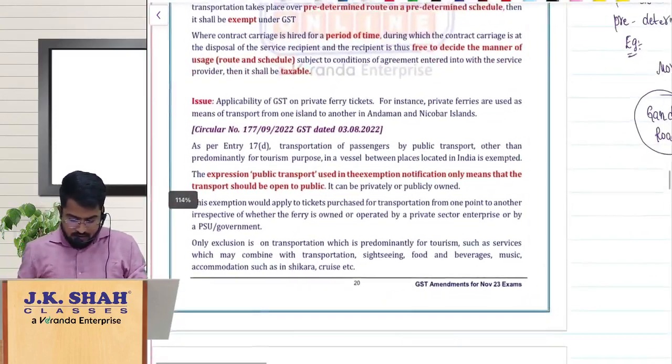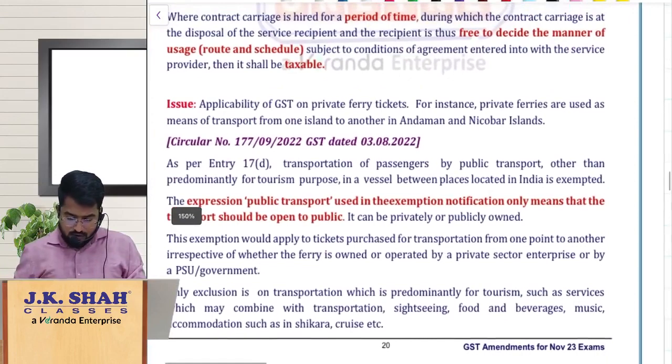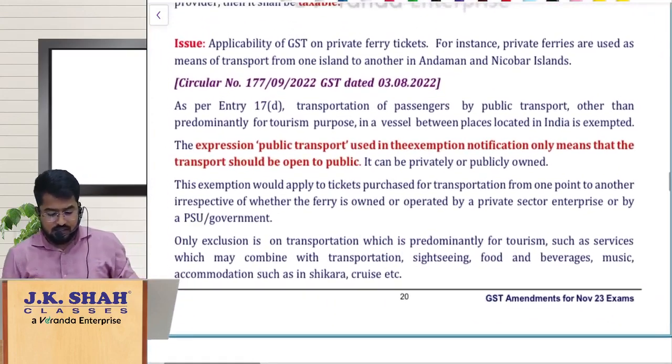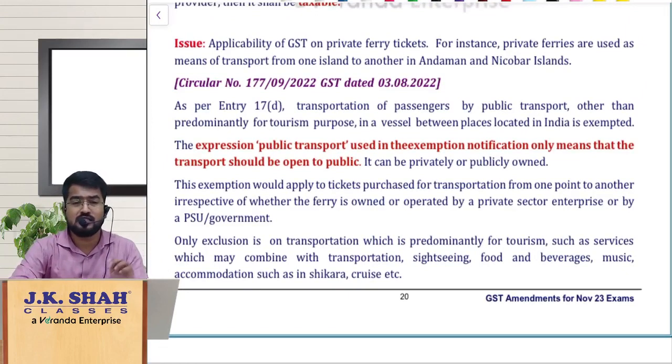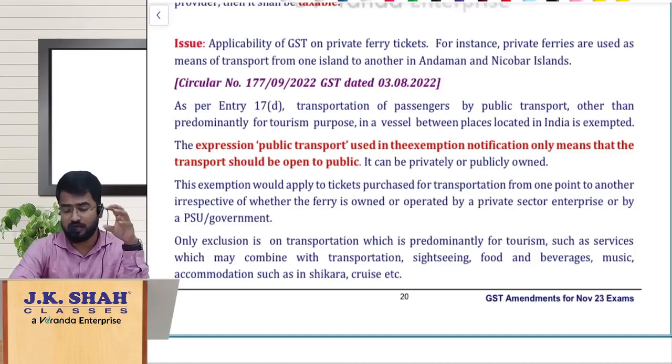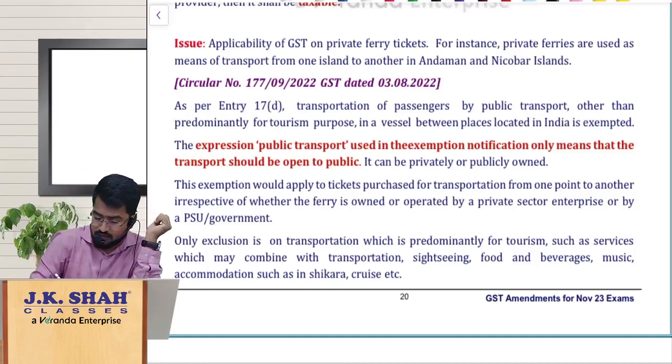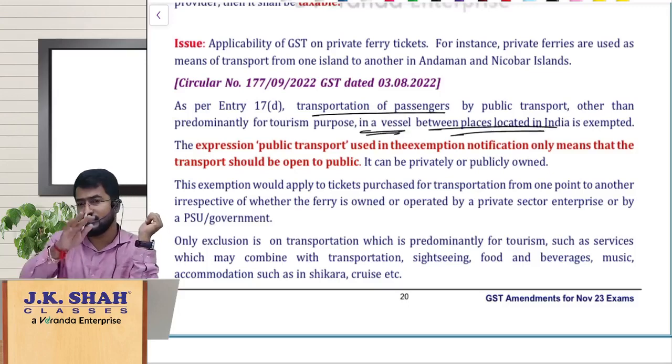Okay, the next one, another small clarification, is again related to transportation of passengers from or between places within India. If you remember, transportation of passengers in a vessel between places located in India is exempt.